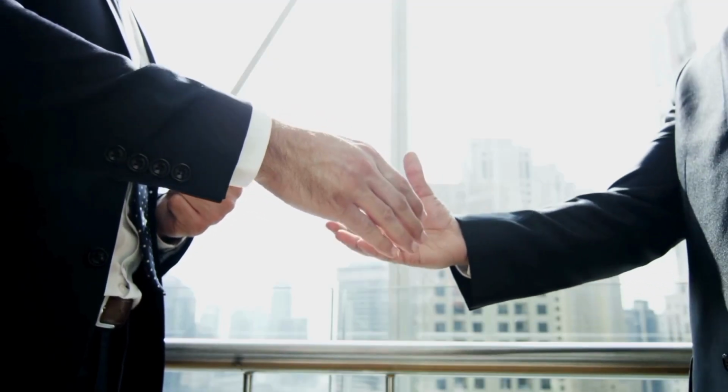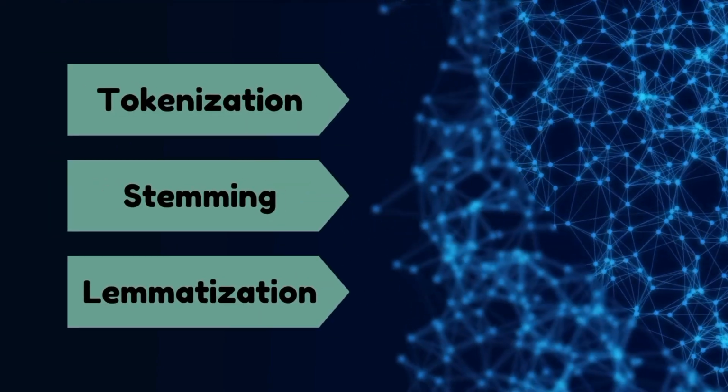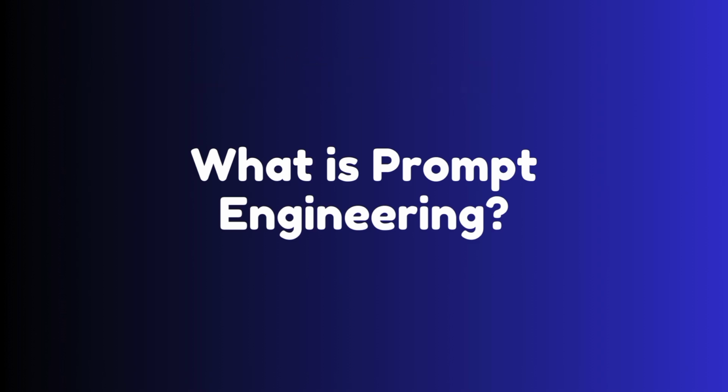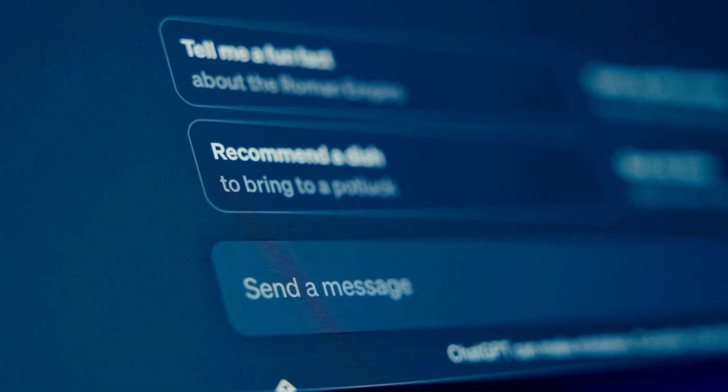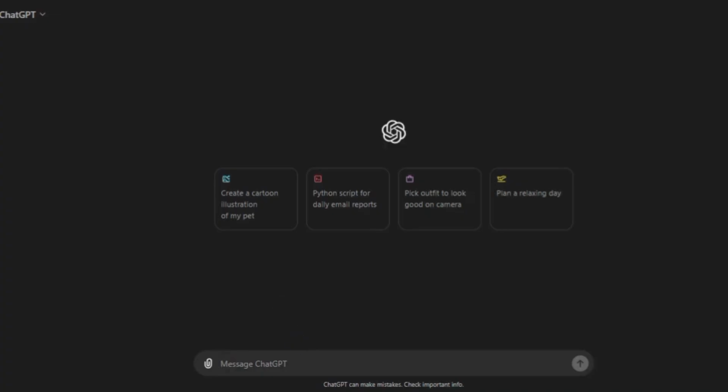As I promised in the previous video, I'll provide a separate video on tokenization, stemming and lemmatization. So here I am. Let's recap what prompt engineering is. Prompt engineering involves designing and refining the instructions you give to AI models like ChatGPT to get the desired output. The phrasing and structure of your prompt can significantly impact the quality and accuracy of the AI's response.